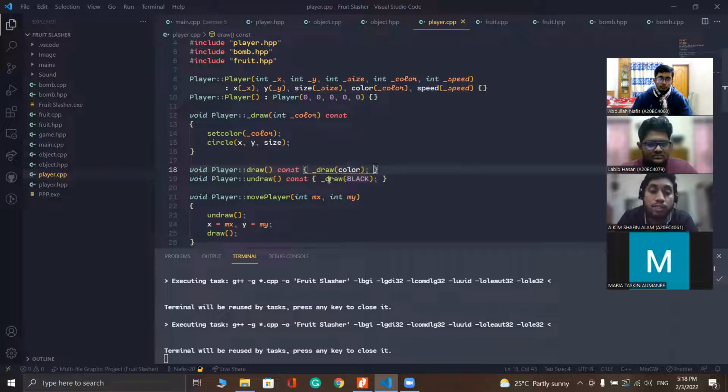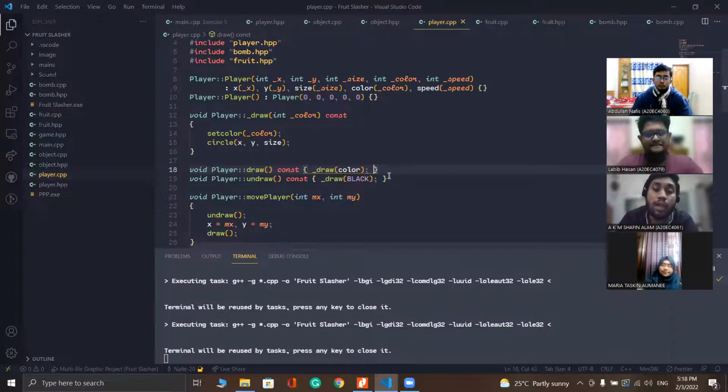Okay, so we have the same functions, draw and undraw, but they are acting differently. In the BOM CPP, they are creating BOM bars and undrawing BOM bars. In the fruit CPP, they are drawing fruit and undrawing fruit. And in the player CPP, they are drawing the player and undrawing the player. So this is the polymorphism that we have used in our program and in our game. So I would like Nafis to continue the presentation.